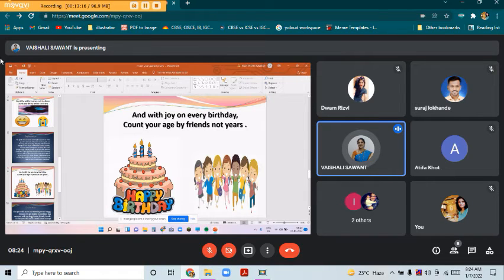So the poet is saying that you should always count your age by friends and not years. He is saying that you should not count by years, meaning how much time period I will be living, what will happen tomorrow, what is going to be in the future. You should not do that. So you should always be happy with our friends, with our family, relatives, and we should count the best part of our life. We should celebrate the birthday. We should enjoy every moment of our life.